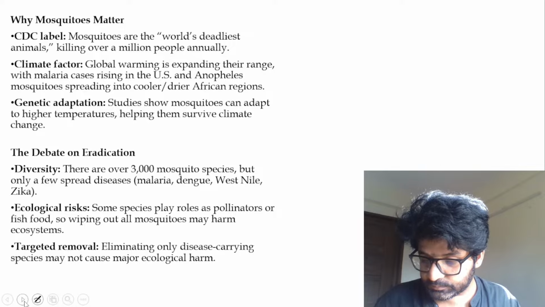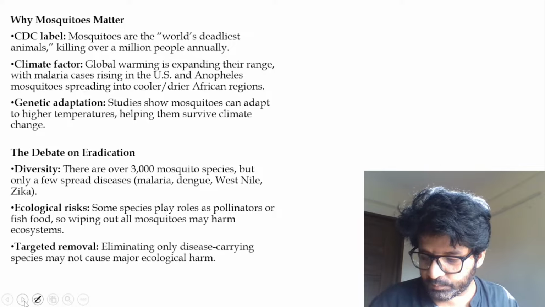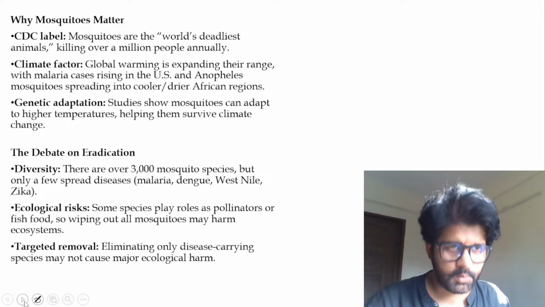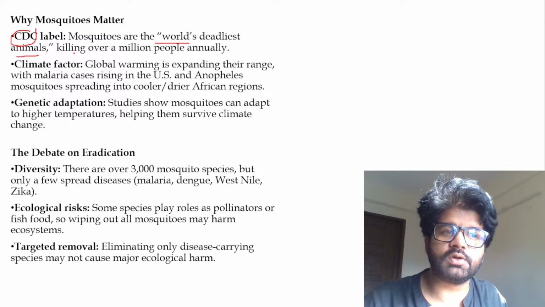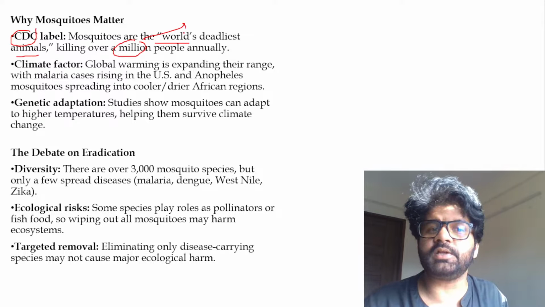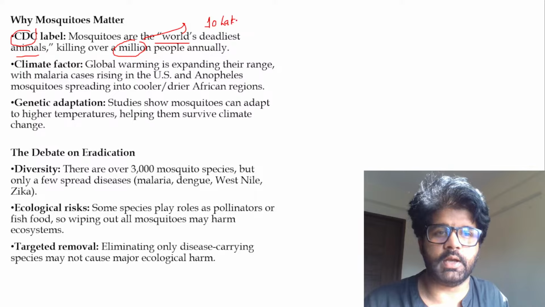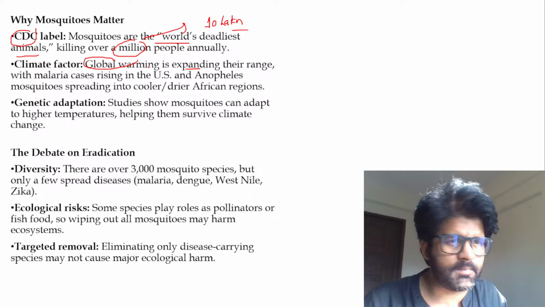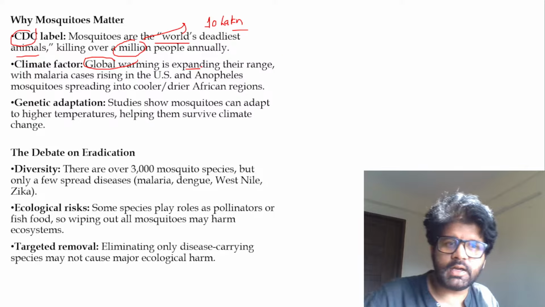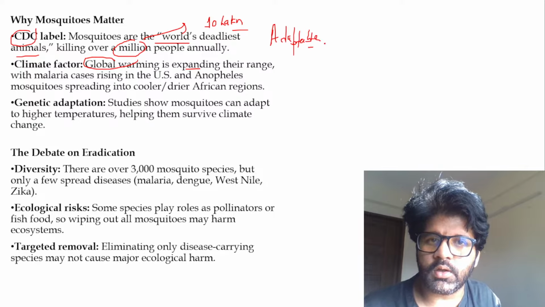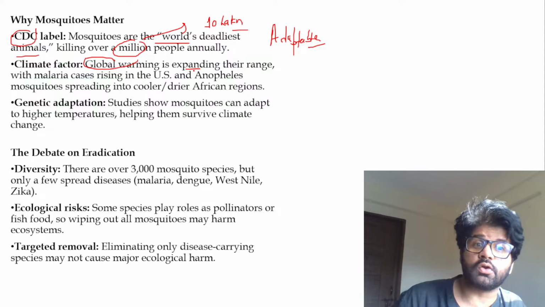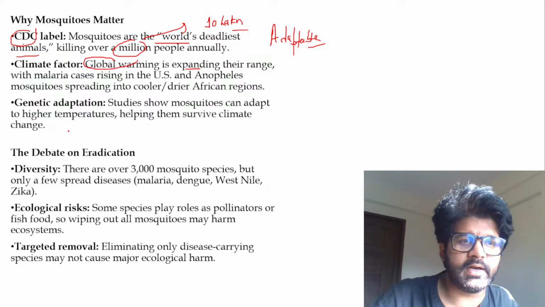Anyone? Wolbachia, mosquitoes suck, but should we simply get rid of them? Nobody has heard about it. We'll talk about it. So the USA CDC is saying that mosquitoes are the world's deadliest animal, killing over 1 million, more than 10 lakh people every year. Climate factor, global warming, and so on. And you can see they are saying that mosquitoes are very adaptable.